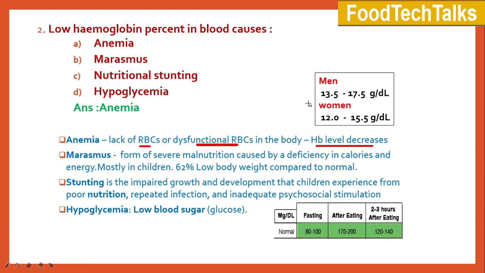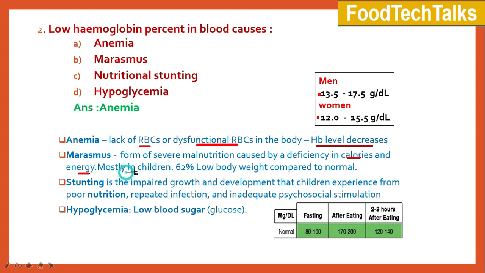The normal hemoglobin level in adult men is 13.5 to 17.5 gram per deciliter. In women, 12 to 15.5 gram per deciliter. Here we are discussing other options too because it is going to help you in answering other questions related to it. So, marasmus is a form of severe malnutrition caused by a deficiency in calories or energy.